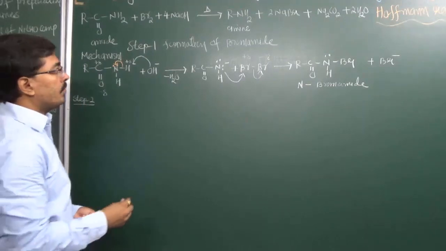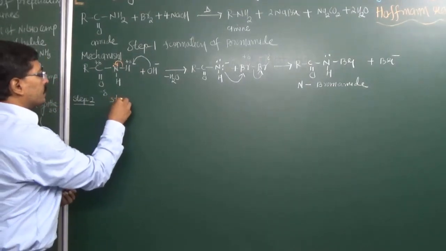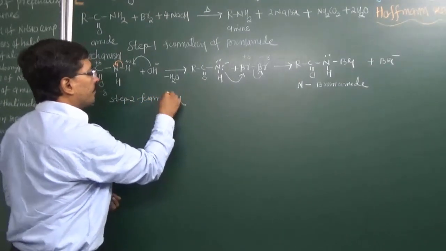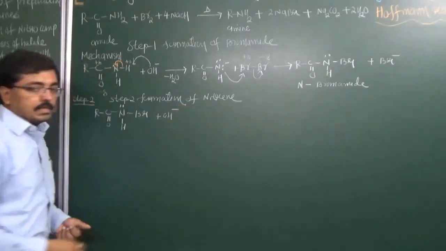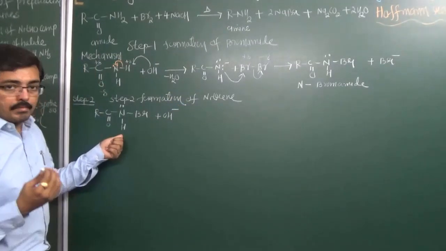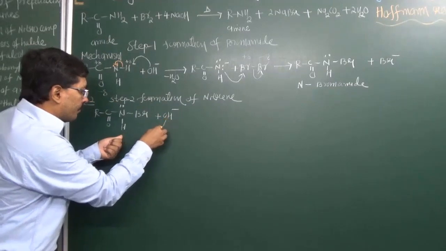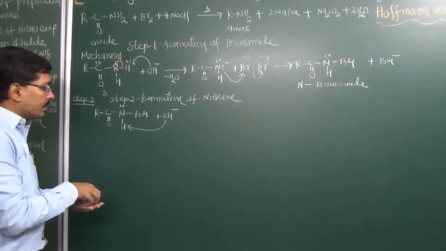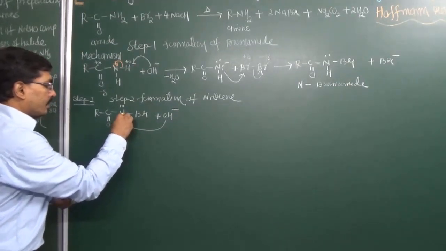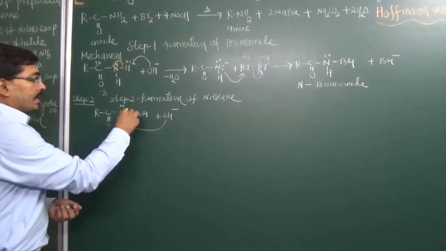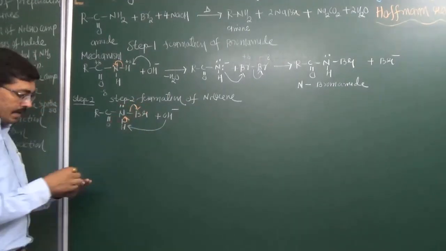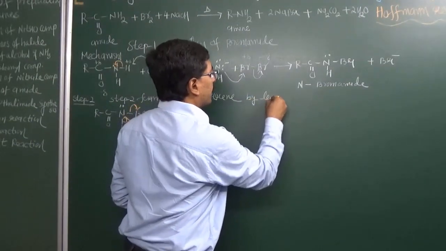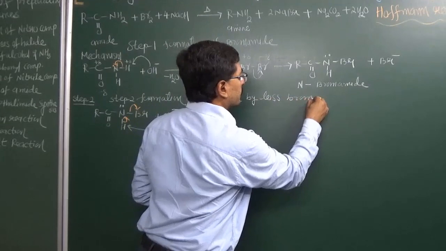Now in step 2, bromamide will be converted into nitrene. So step 2 is formation of nitrene. N-bromamide still has one acidic hydrogen, so hydroxyl ion will once again attack this hydrogen. When it attacks the hydrogen, the electron pair of the hydrogen will transfer onto nitrogen, and at the same time the bromine will go with its electron pair. So we can say nitrene is formed by loss of bromide.